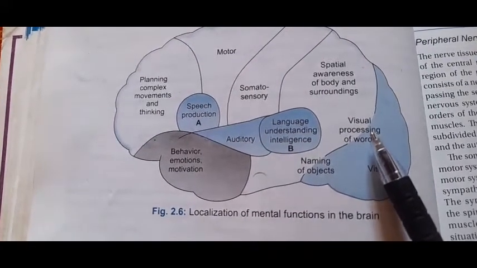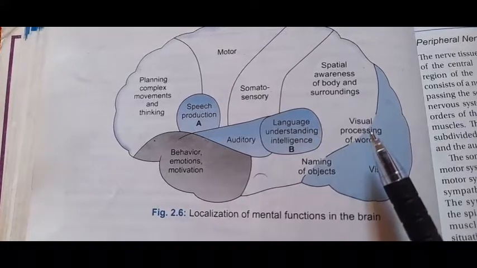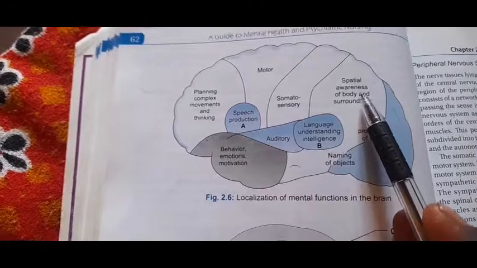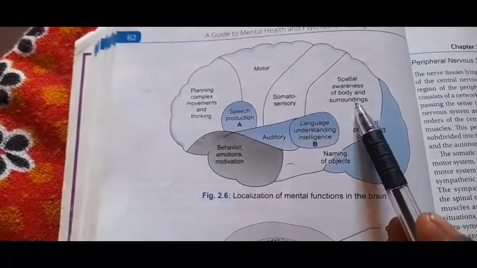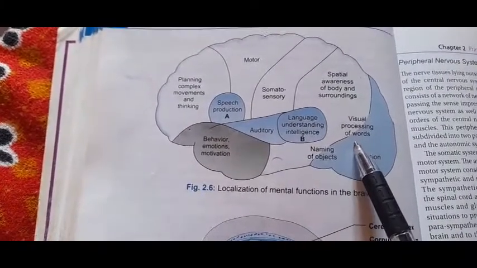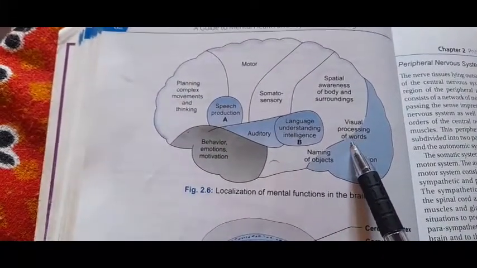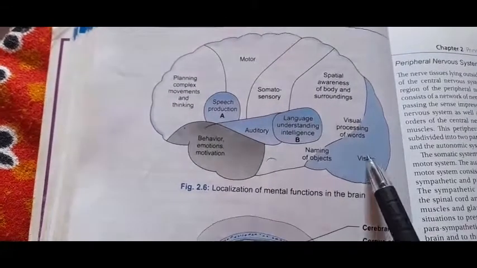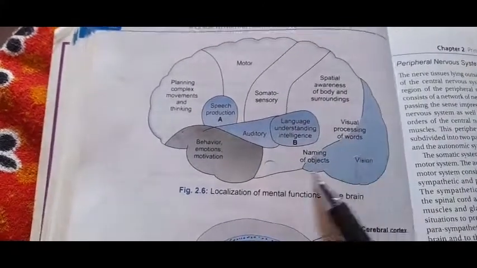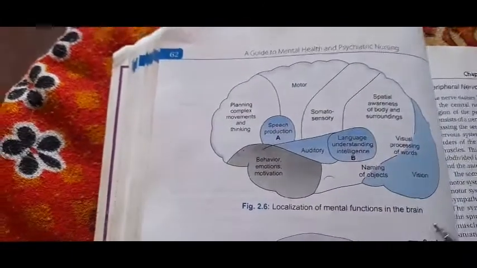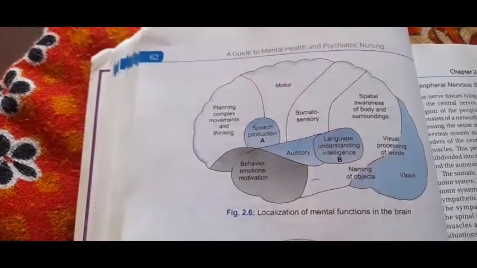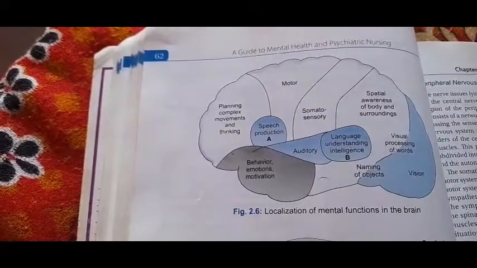The last lobe is the occipital lobe. In that, the spatial awareness of the body and the surroundings, whatever the environmental awareness, are controlled by the occipital lobe. Next is the visual processing of the world, vision control and the naming of objects. These all are the work of the occipital lobe. This is the localization of mental function in the brain.